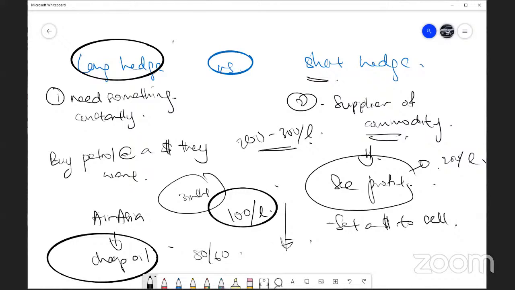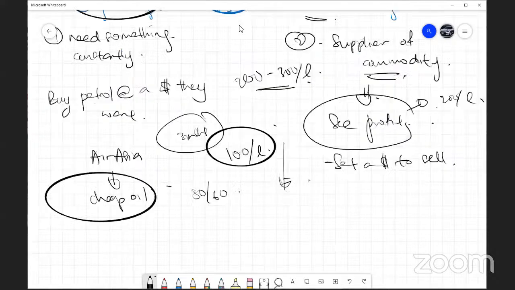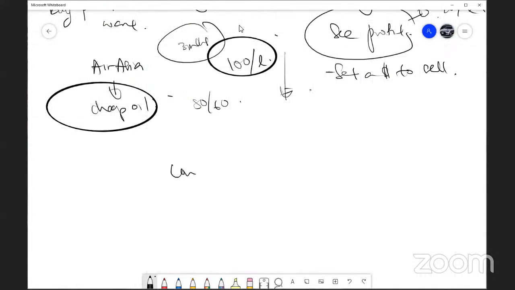Because futures are available, there are a lot of choices. So for example, I long oil at $100 per liter for 90 days. 1 month later, I realize oil price goes below 100, so I don't want to buy at 100 anymore. I better wait further because I think that oil will drop further.